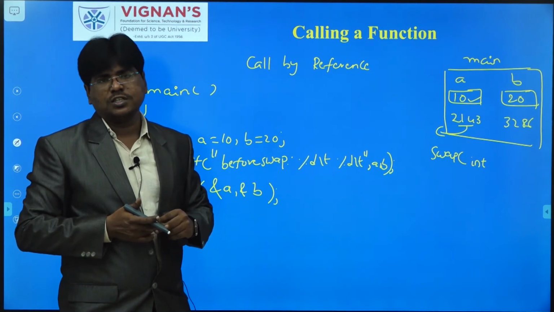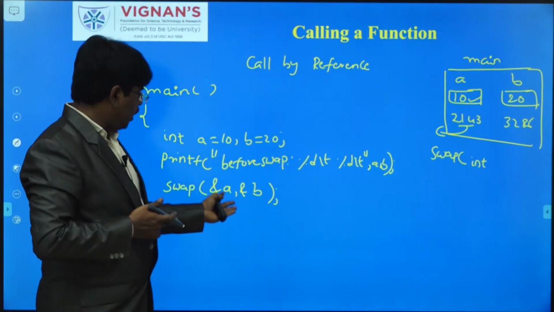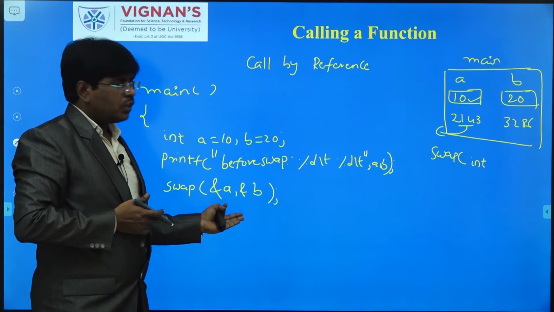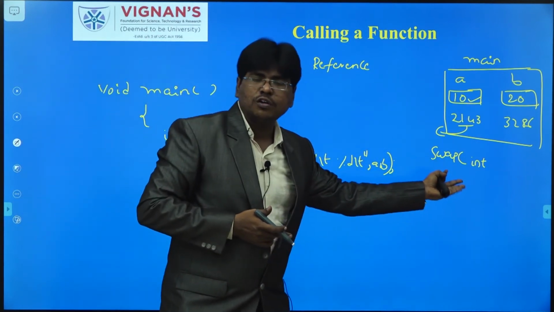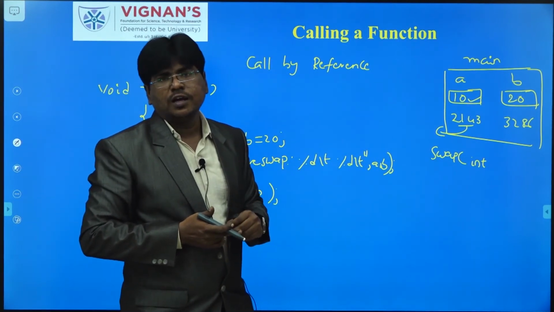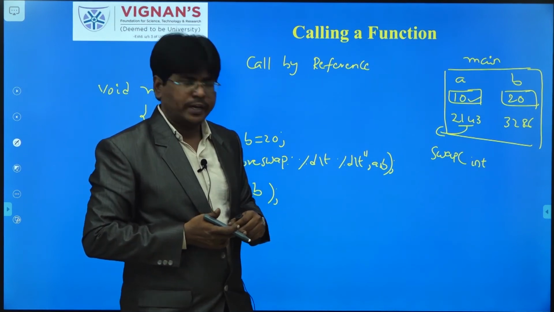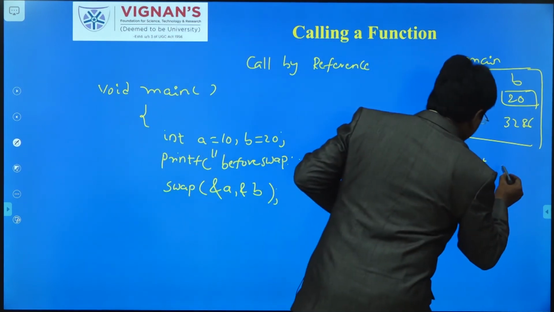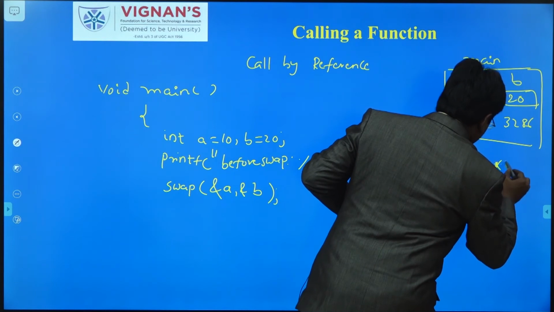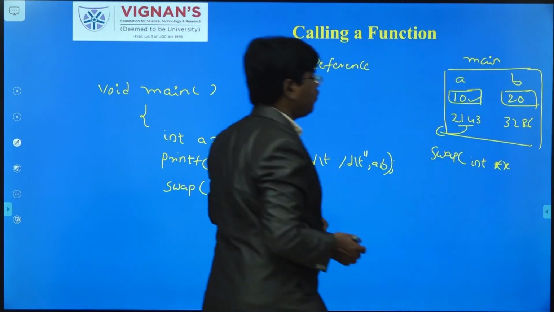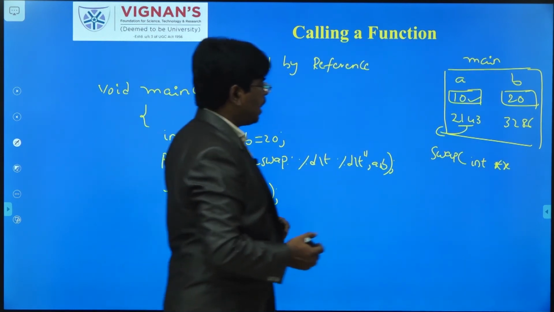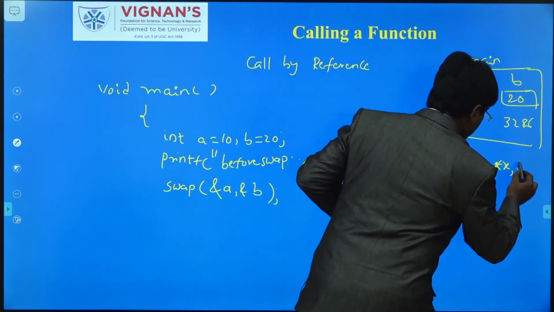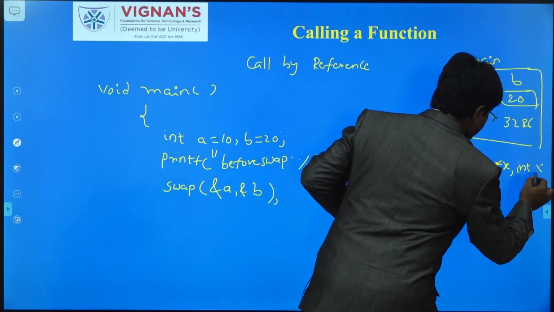That is the pointers concept. So if the incoming input is addresses, you have to declare the variables in the called function as pointers. So in order to receive the values coming from the calling function, I am declaring pointers here.